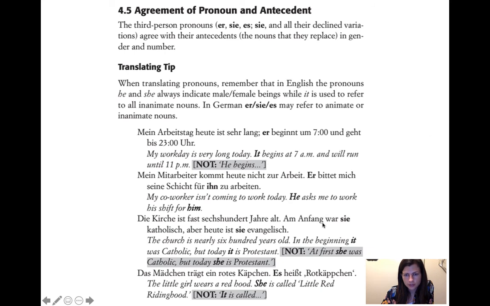So it looks sort of, you might be tempted to say at first she was Catholic because sie, but we wouldn't do that in English. We would say it. Yeah.